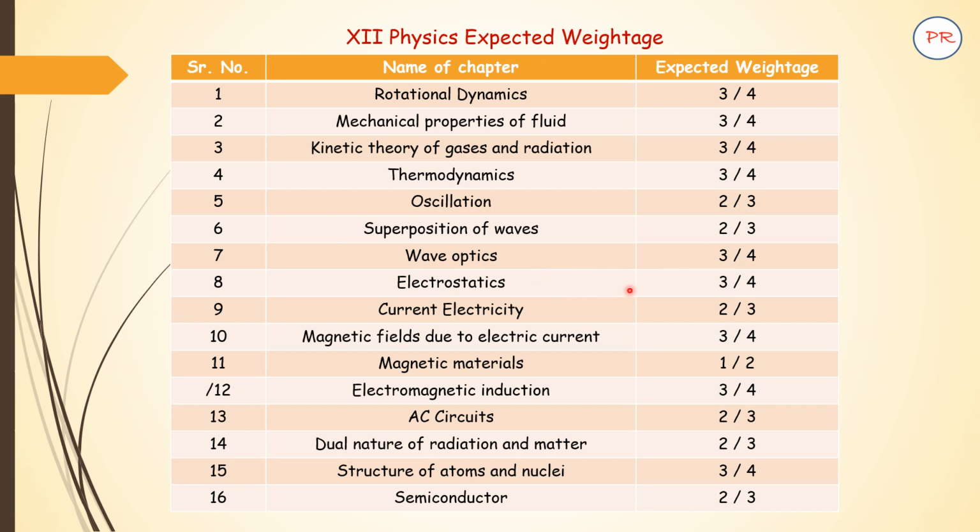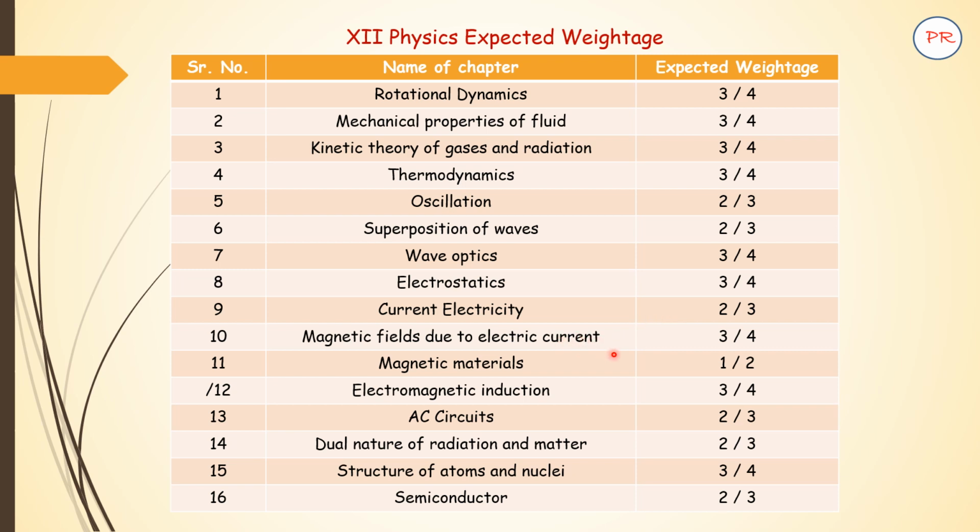Electrostatics, again a very important chapter. 3 or 4 questions will be asked from this chapter. This includes Gaussian theorem for objects like a cylinder. Then the capacitor, questions can be asked about it. When it comes to current electricity, 2 or 3 questions are likely to be asked over here. Current electricity involves topics like Wheatstone meter bridge, potentiometer, etc.